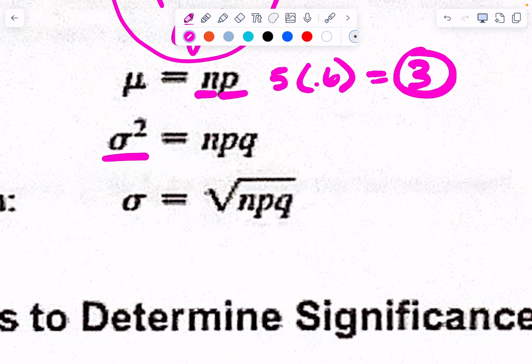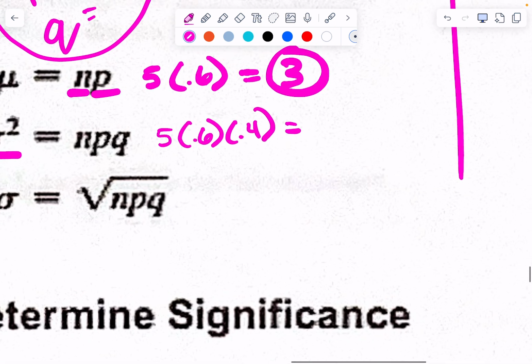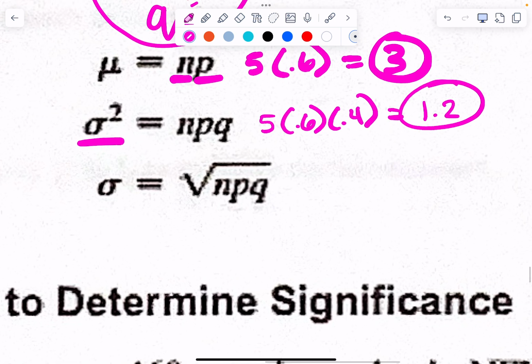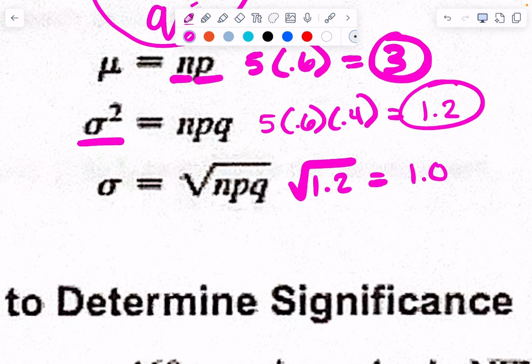If I'm trying to find the variance, I take N times P times Q, which is 5 times 0.6 times 0.4. So what's the variance? Whatever that comes out to be. 1.2? Yeah, that's my variance. How do I find the standard deviation? Take the square root of that. What's the square root of 1.2? 1.095. That's my standard deviation.